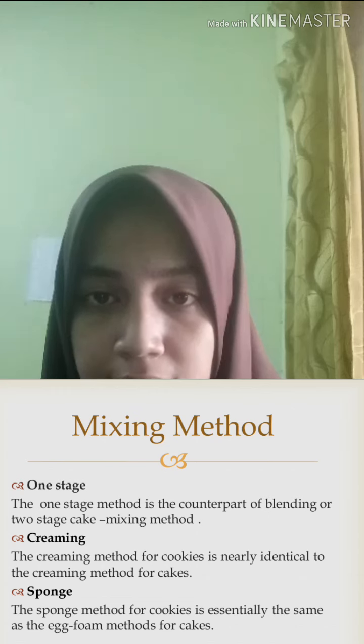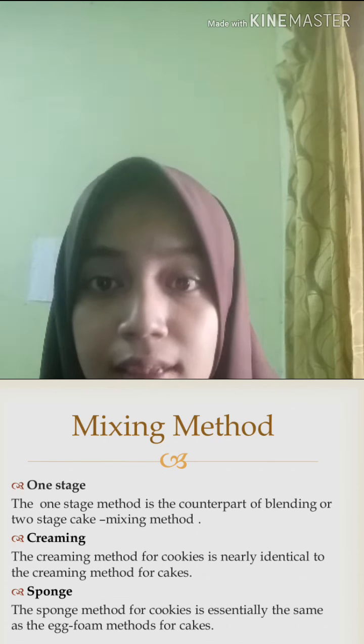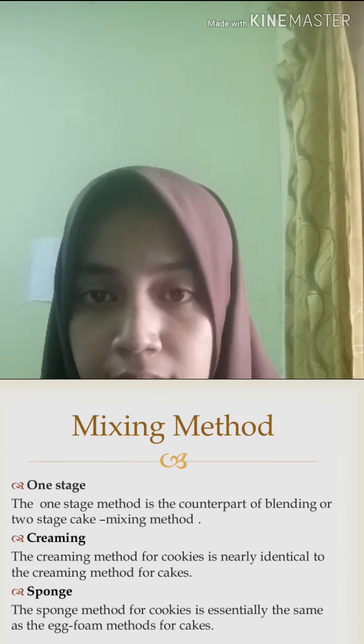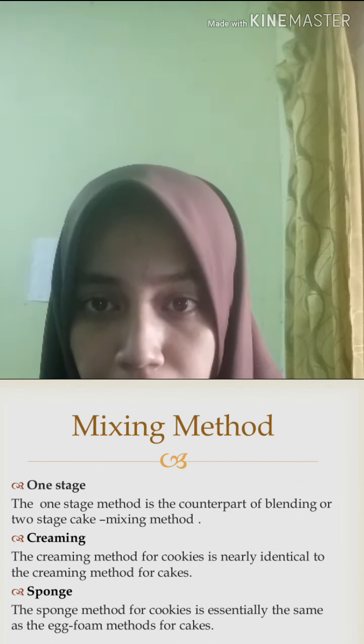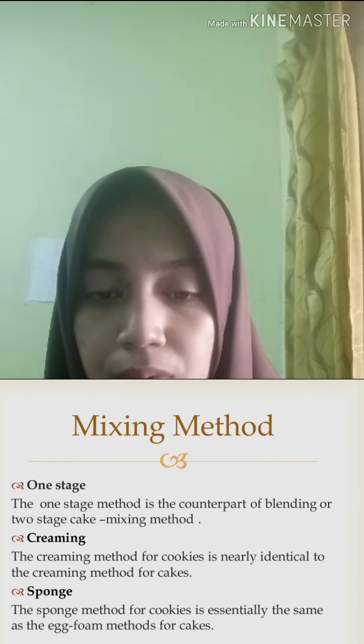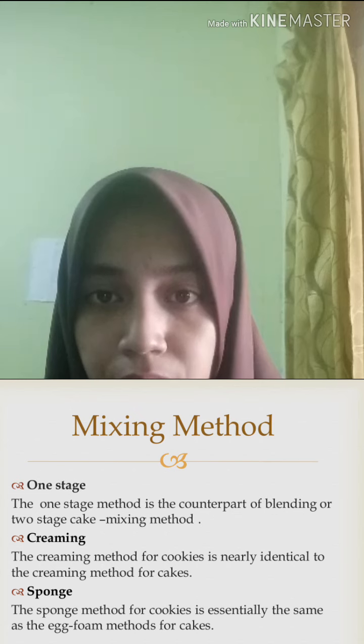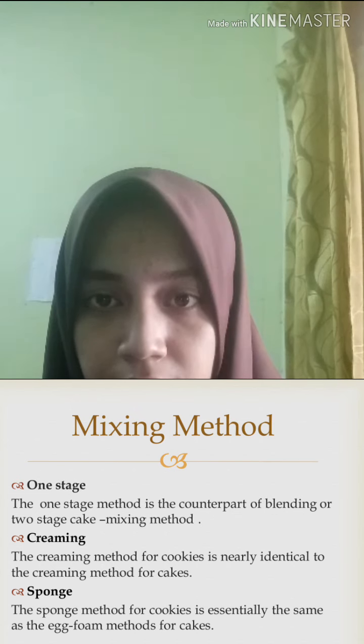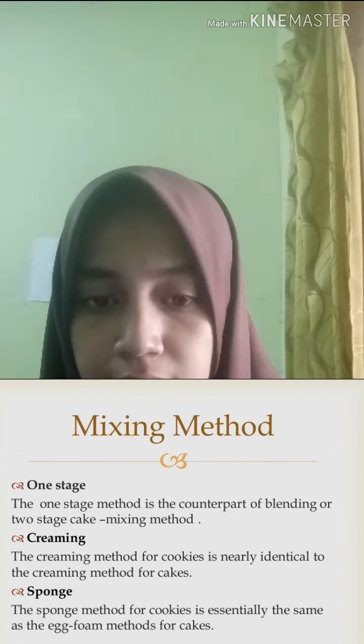There are 3 types of mixing method, which are the one-stage method, creaming method, and sponge method. The one-stage method is the counterpart of blending or two-stage cake mixing. The creaming method for cookies is nearly identical to the creaming method for cakes.